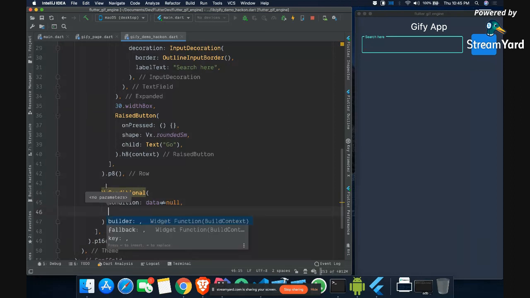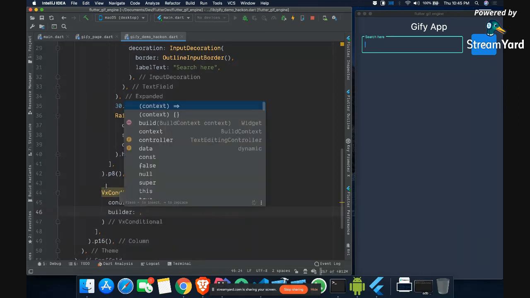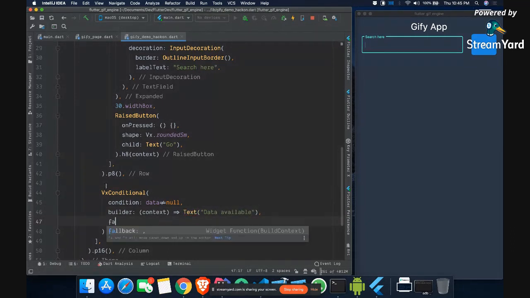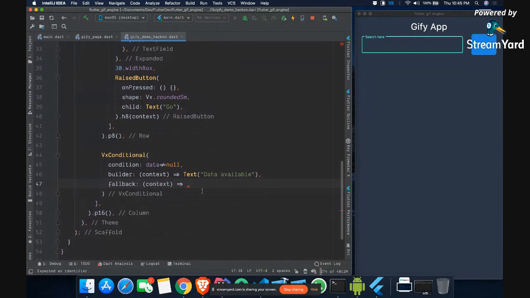If it is not null, then it will give you a builder. Using this builder you can generate any widget. So let's say we just show text "data available". But there is another thing which is fallback. Fallback is where you can say what will happen if data is null.